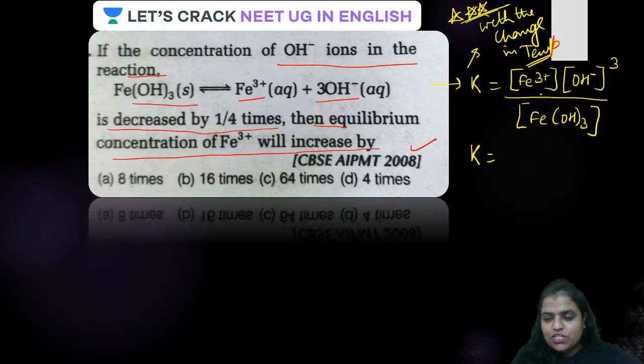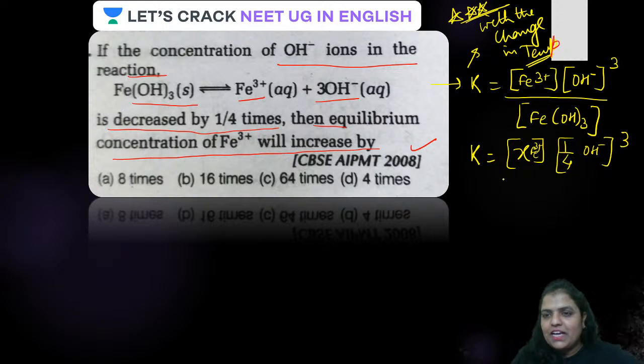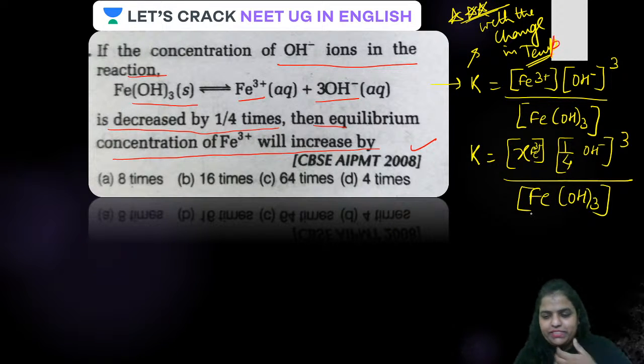Only the concentration of Fe3+ and OH- is changing. So Fe3+ has to change. Let the new concentration of Fe3+ be X, and OH- is decreased to 1 by 4. So simply write X Fe3+ here, 1 by 4 of OH- raised to the power 3 upon ferric hydroxide. All done, guys.